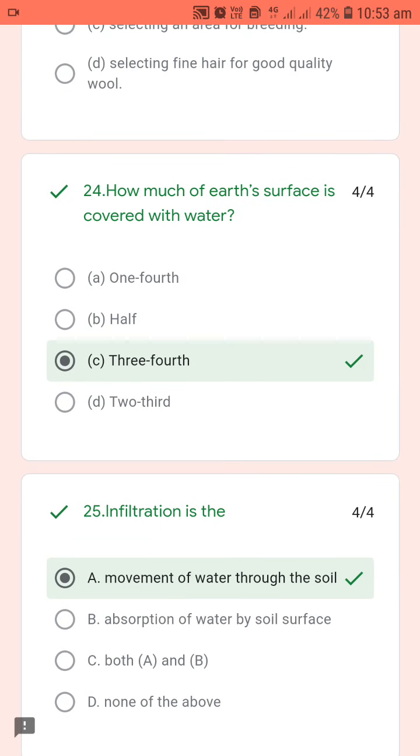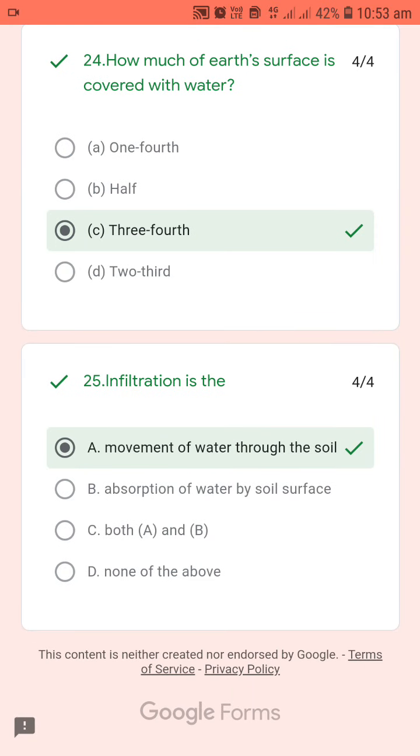How much of Earth's surface is covered with water? The answer is option C, 3/4. And the last one is infiltration. So what is infiltration? When rainwater flows on the ground, it seeps into the ground. Then the movement of water through the soil is called infiltration. So option A is the correct answer.